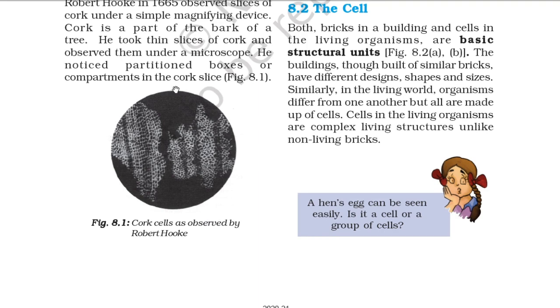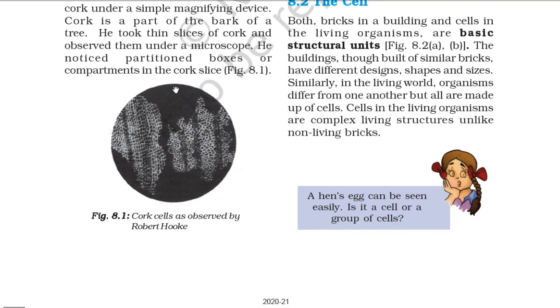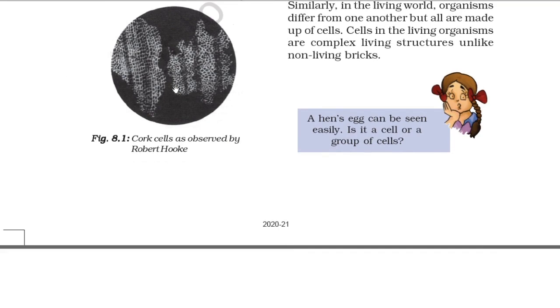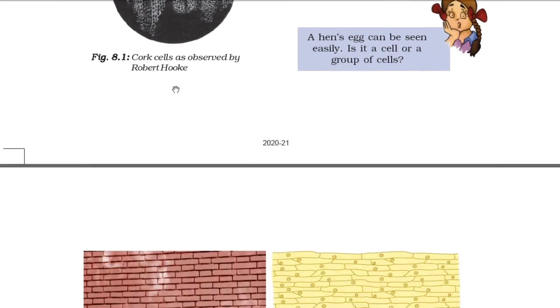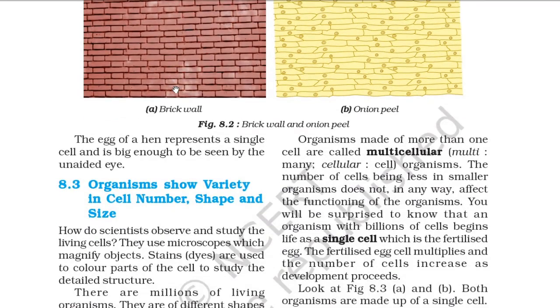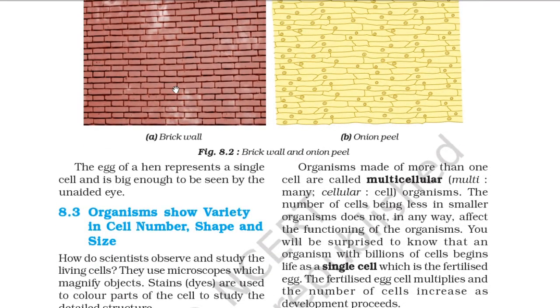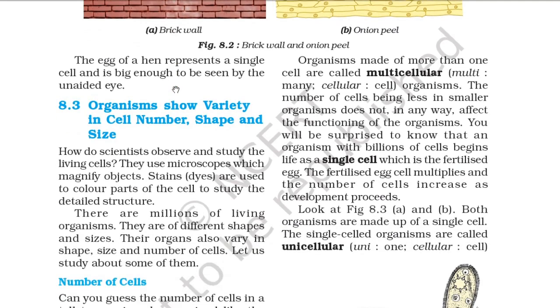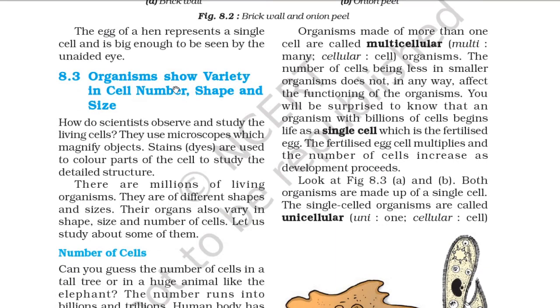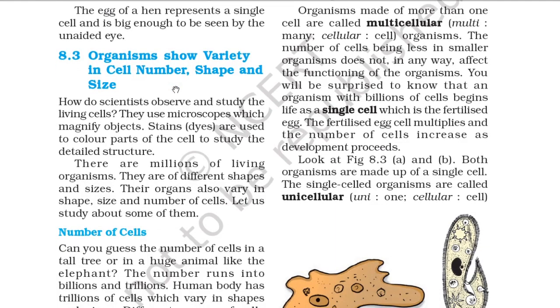Cells in living organisms are complex living structures, unlike non-living bricks. So cells are complex living structures, not like bricks which are non-living. A hen's egg can be seen easily. It is a cell or a group of cells. So you can see here a brick wall and an onion peel. It looks similar. The egg of a hen represents a single cell and is big enough to be seen by the unaided eye.